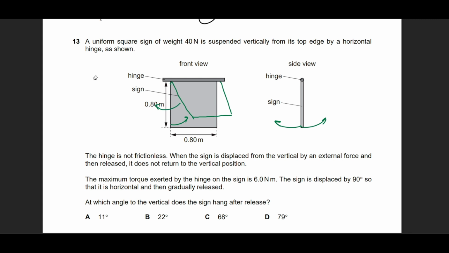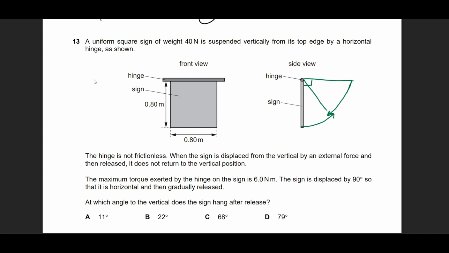So this is the scenario that he's asking us. This is the front view. He says that if we view this from the side, this is what is going to be visible to us, a very thin board. Now he says that there is going to be an angle. If I take this up to 90 degrees and I release it, for example, and allow this to come back again,